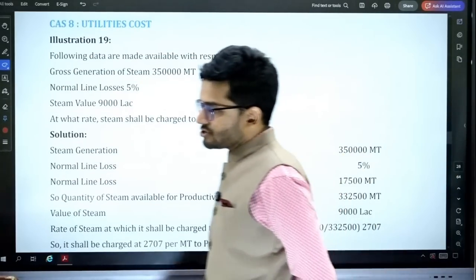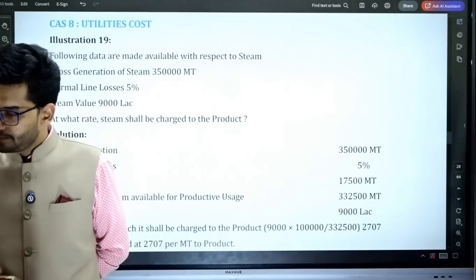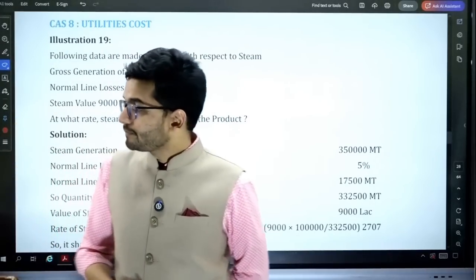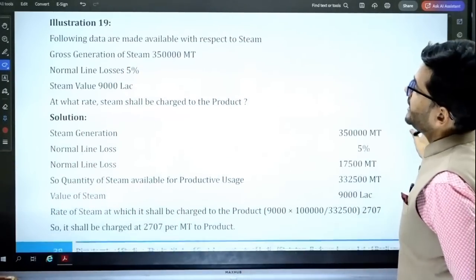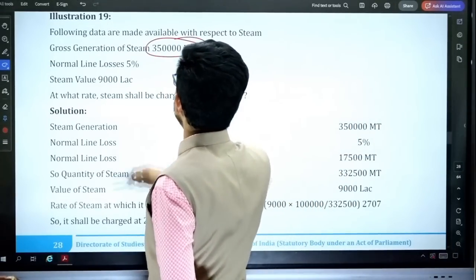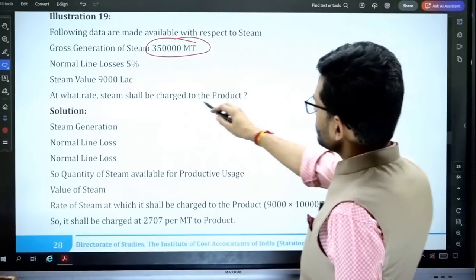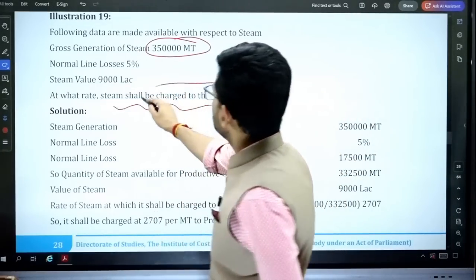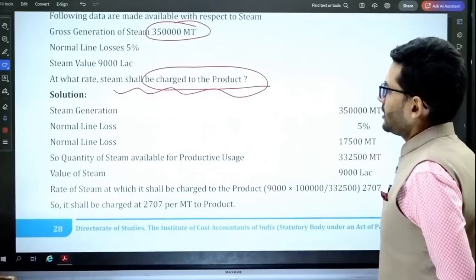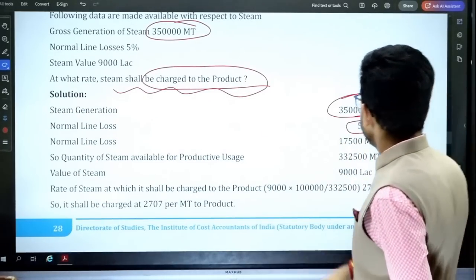Okay. Now we come on to illustration number 19, which relates to the utilities cost. Okay. The following data are made available with respect to steam. Gross generation of steam 3,50,000 metric ton. Normal line loss 5%. Steam value 9,000 lakhs. At what rate shall steam be charged to the production process? Okay. So steam which is generated is 3,50,000. Normal loss is 5%.